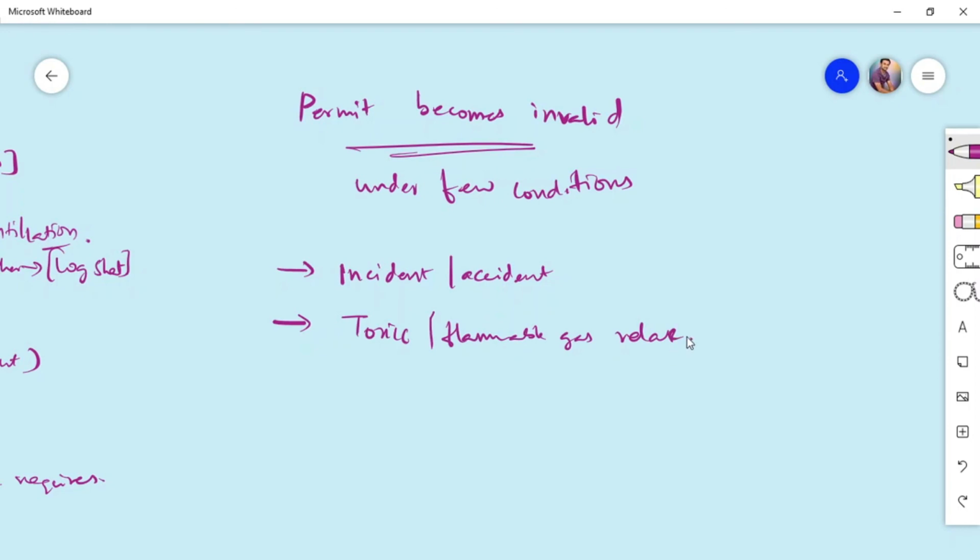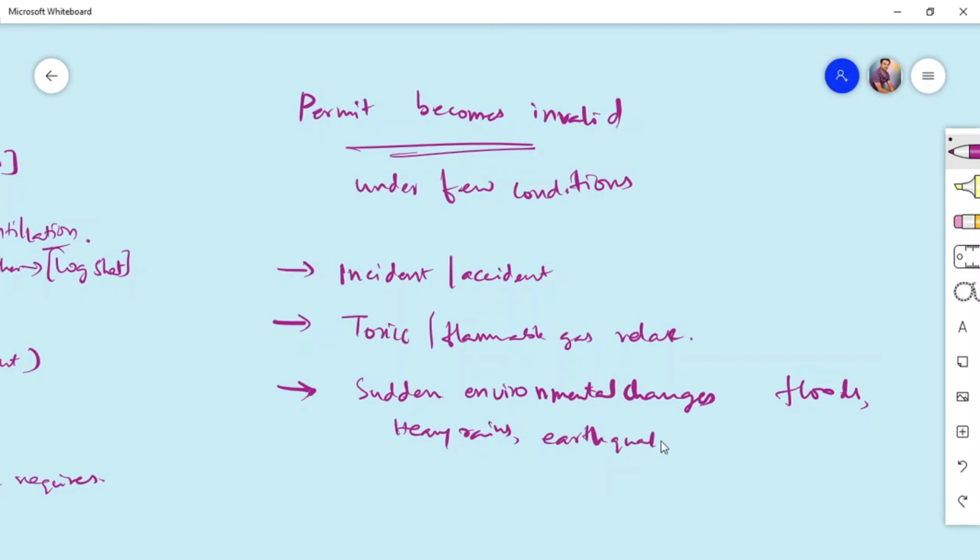And the third thing is environmental conditions. If there are any adverse environmental conditions like sudden rain, flash floods, earthquakes, typhoons, under these conditions we will suspend the permit by default. No need to come and say your permit is suspended. By default, the permit is suspended under these conditions. Apart from that, if there is any sort of terrorist threat or terrorist attack, then your permit becomes invalid. So these are the reasons when the permit becomes invalid.